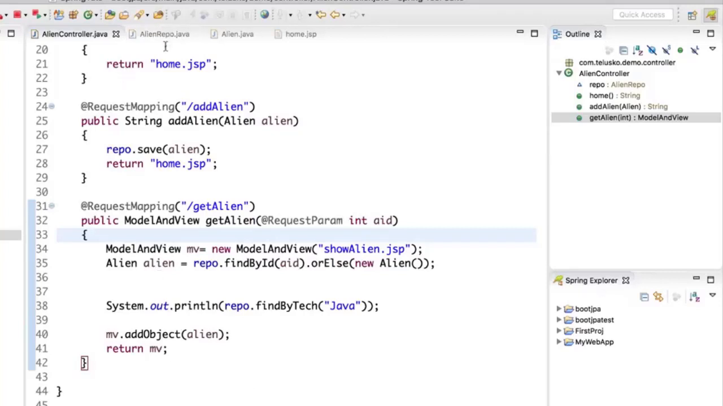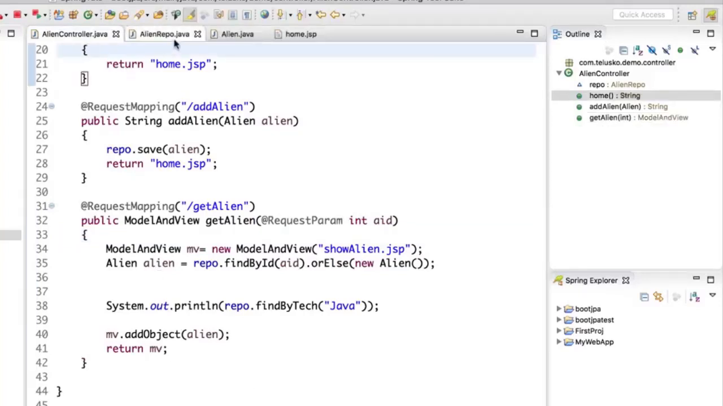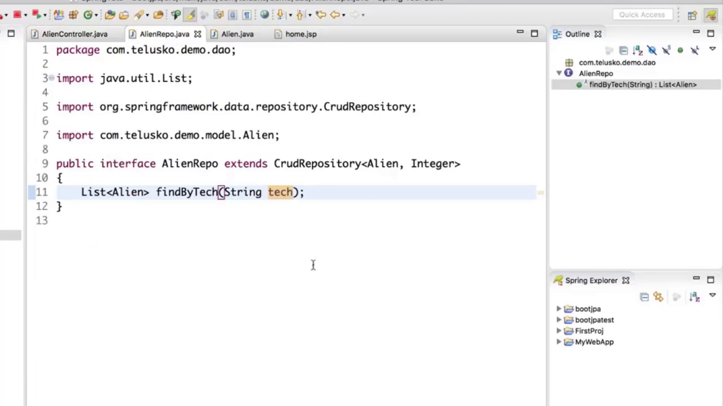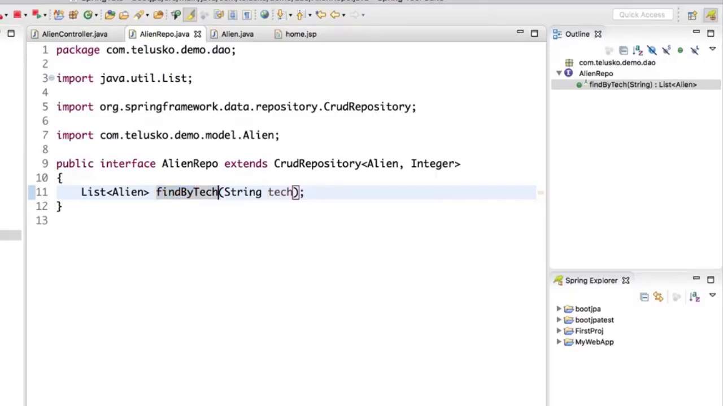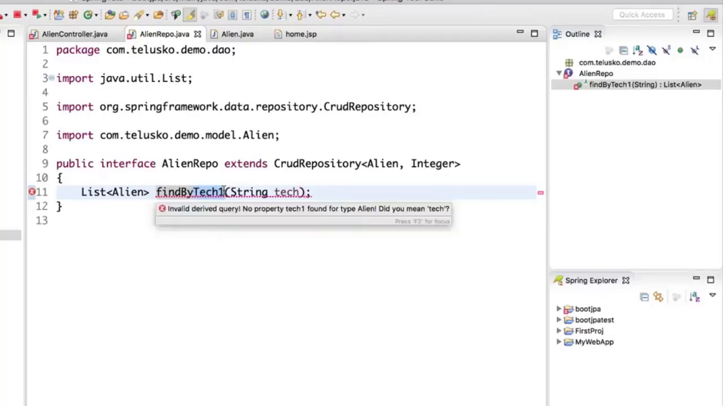Now what is happening behind the scenes? Can I write any method name? You have to follow some protocols here. The method name should start with find by or get by. This is the option they give you. So if I make a mistake, like a spelling mistake by writing find by tech 1, you can see we are getting errors. The method name should start with find by, and then it should end with the name of the property.